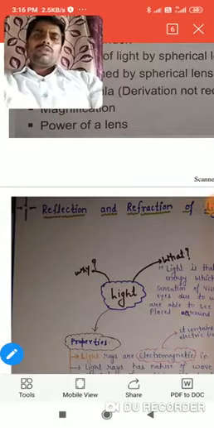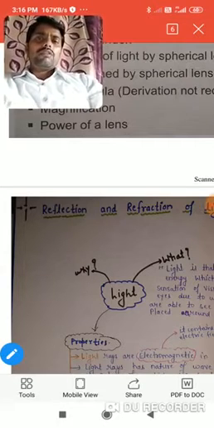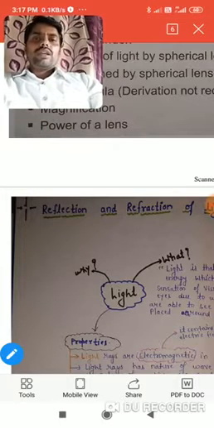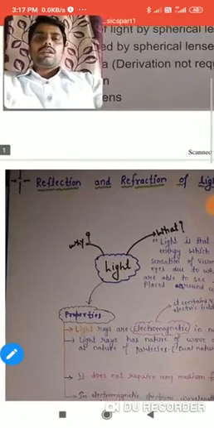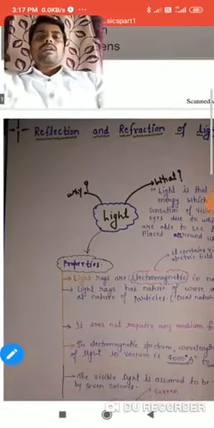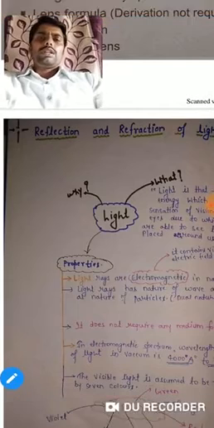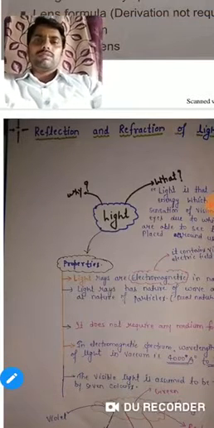On that basis we also have to study it, because our Indian government is mainly focused on creating non-conventional energy resources. But that is another topic, we will study that in geography. In physics, we will study its properties like reflection, refraction, and some other properties.